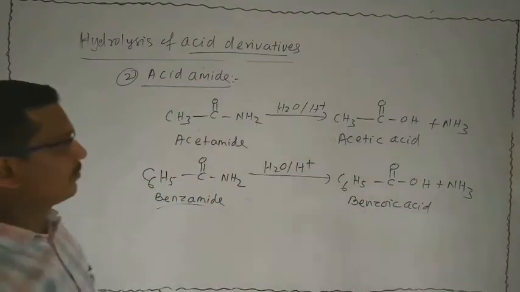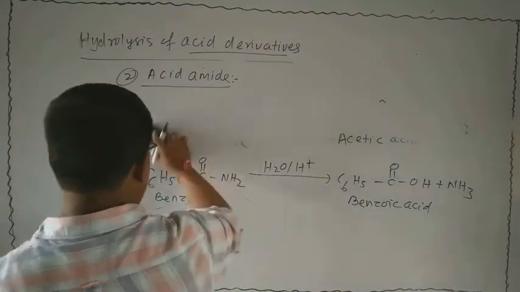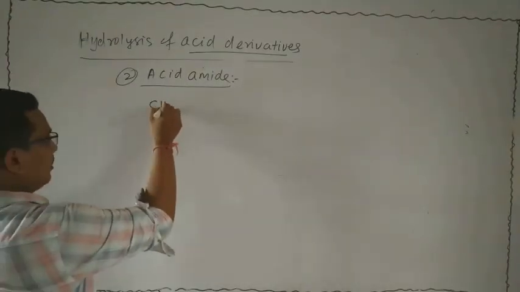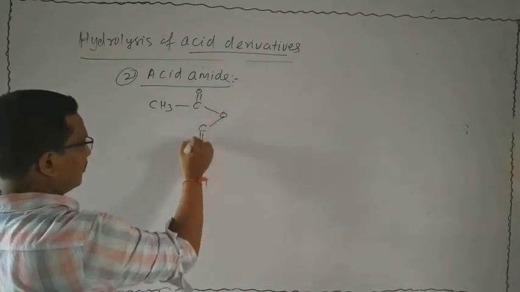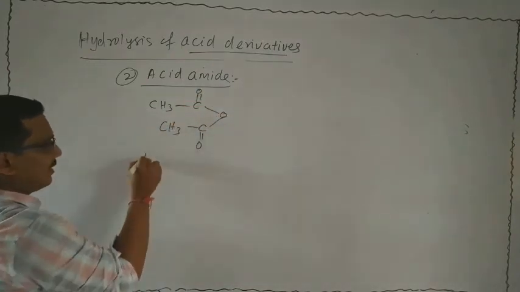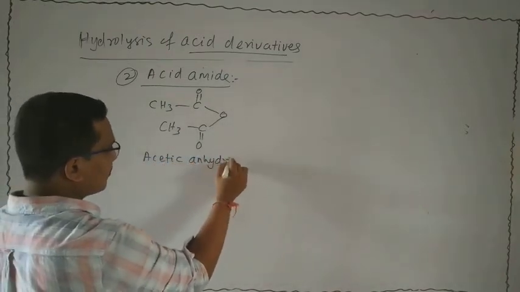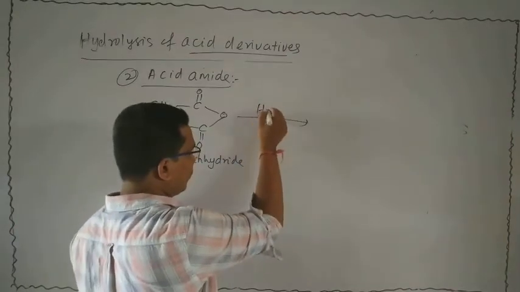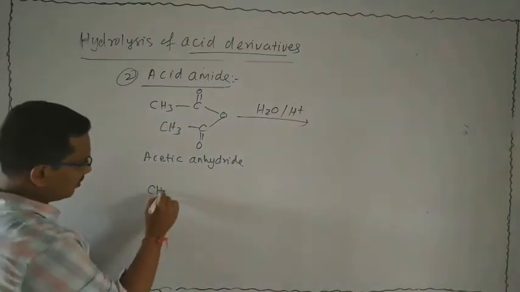Next, I will see another acid derivative, that is your acid anhydride. Suppose take an acid anhydride, CH3 bond C double bond O bond O. That is said to be acetic anhydride. Now it is subjected to acid hydrolysis, H2O, H plus. Take the rough part.